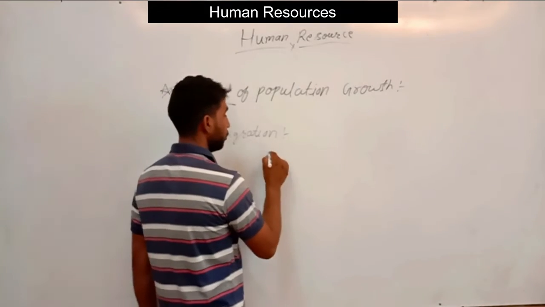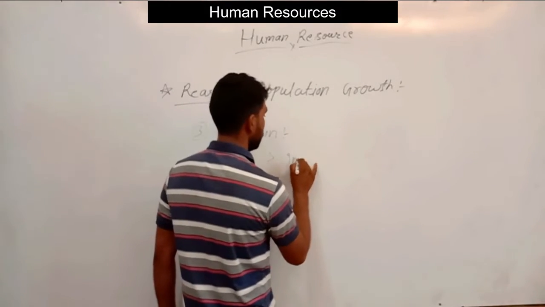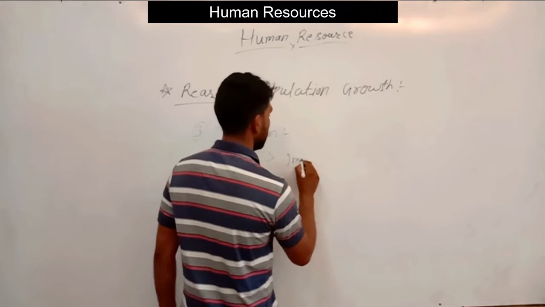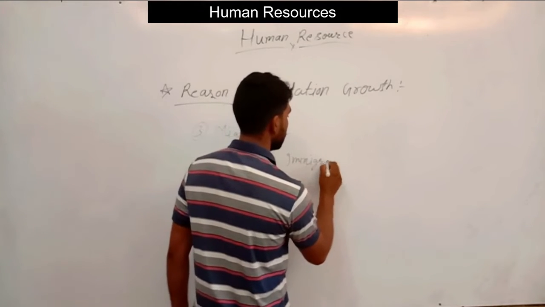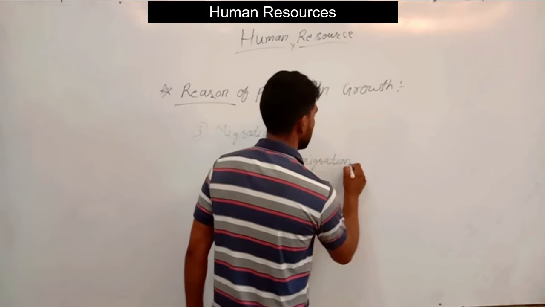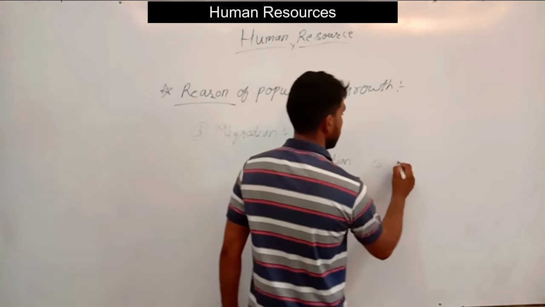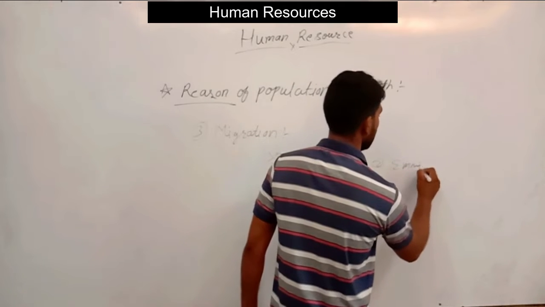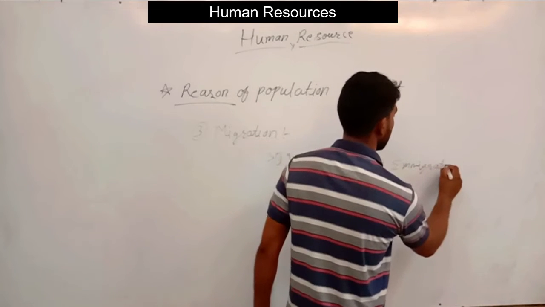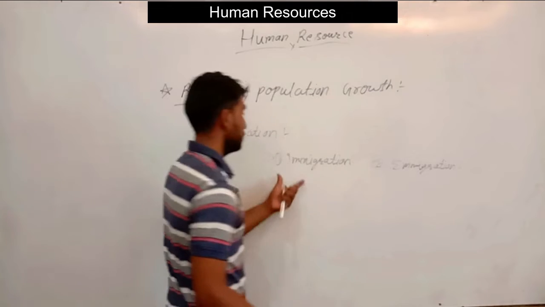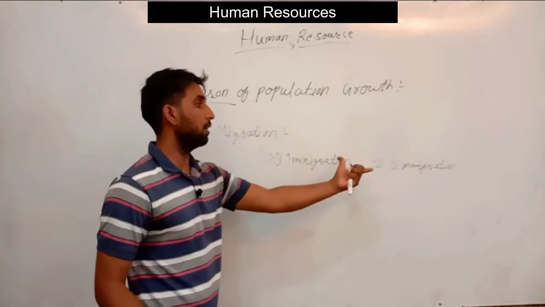Migration has two types: emigration and immigration.